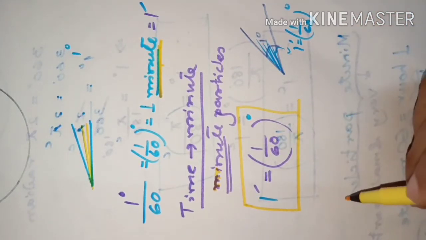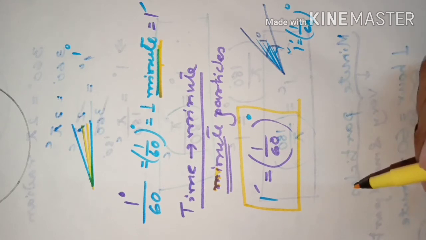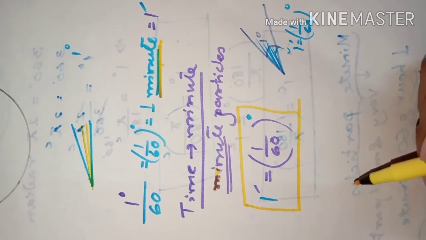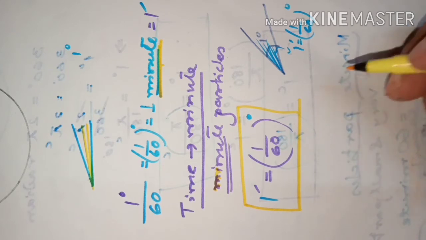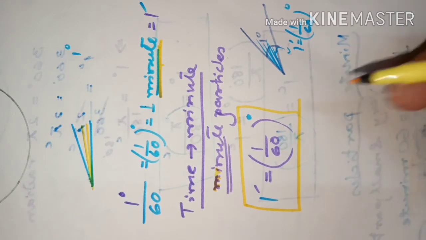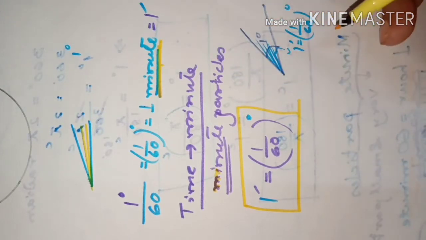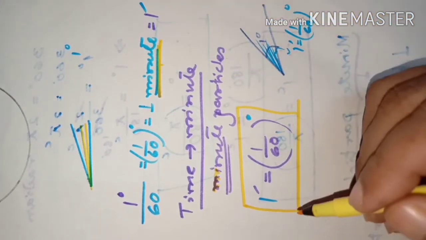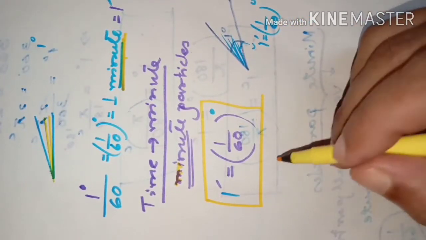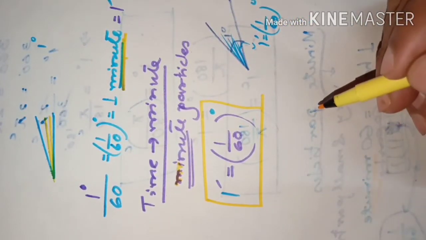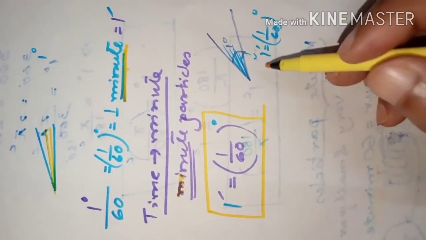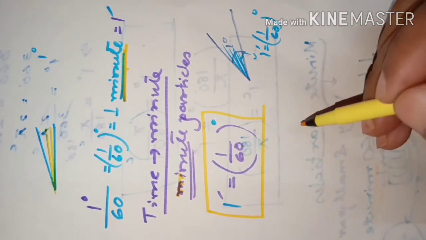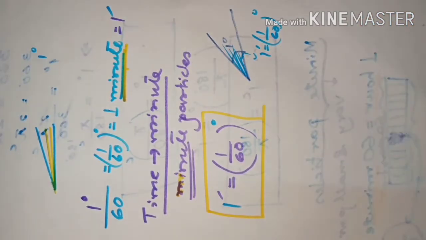That 1 minute angle, if we divide further again into 60 equal parts, that will be called a second. Smaller than minute is second, as in time. So that's why mathematicians thought that if 1 degree is divided into 60 equal parts, each part will be called a minute. Again, if 1 minute is further divided into 60 equal parts, each part will be called a second.